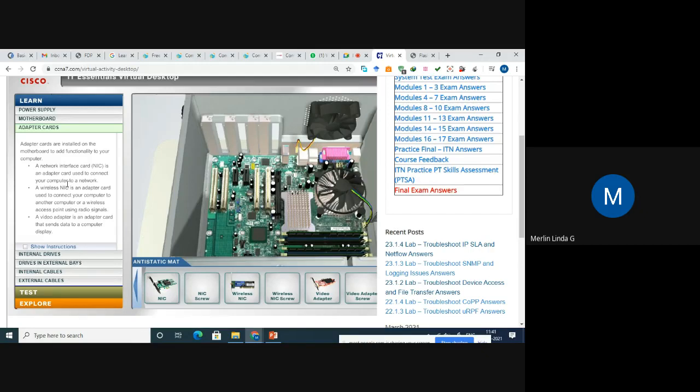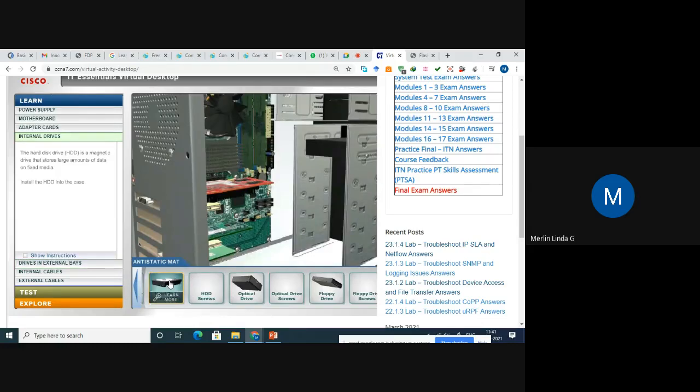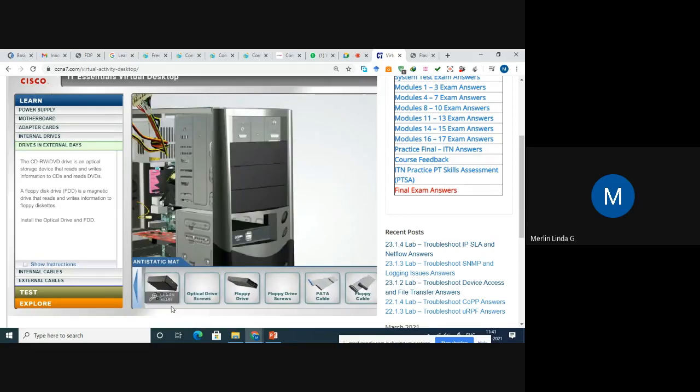Now come to the next components, internal drives. So these are the internal drives present here. We can see the floppy disk drive, hard disk drive, HDD screws, optical drives, optical drive screws, floppy drives, and so on. So what we'll see is what the drives are in the external bay, like optical drive.